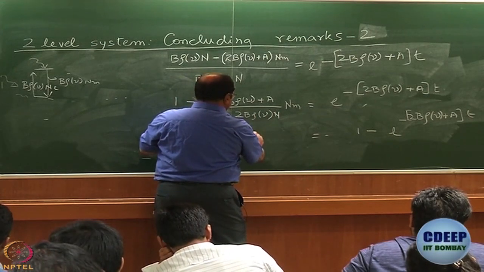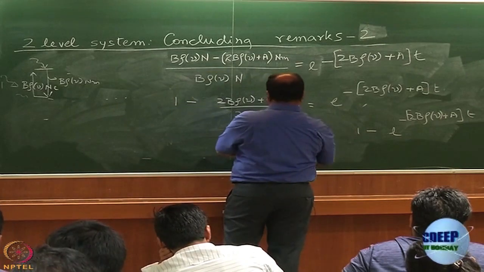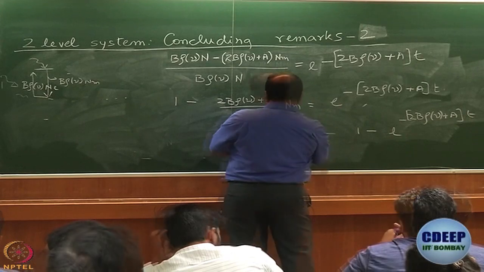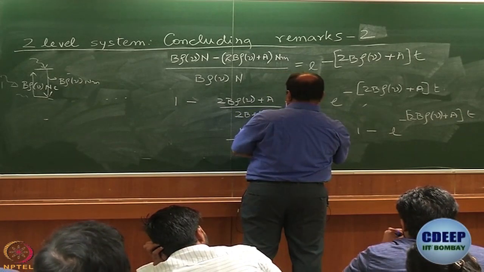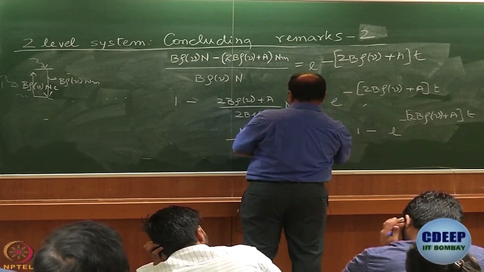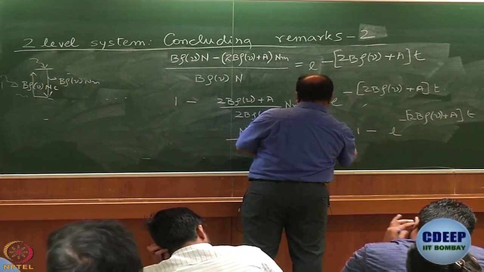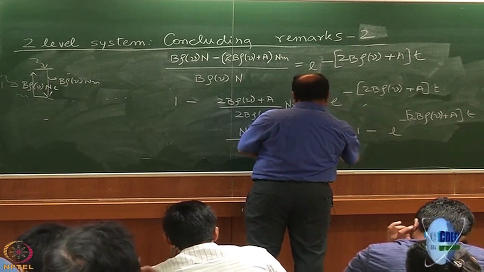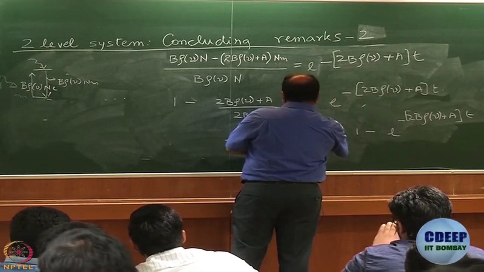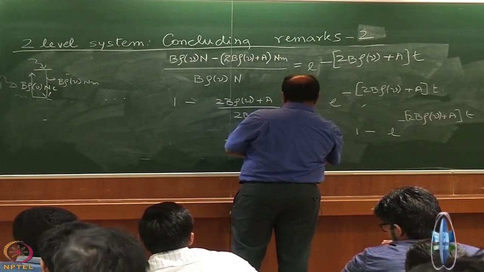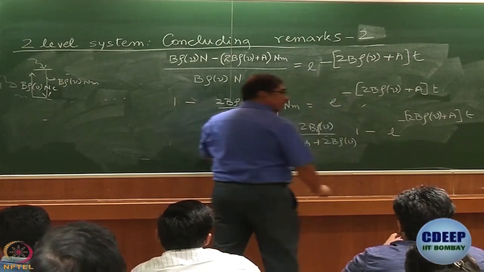So Nm divided by N will be equal to what? 1 by 1 plus A by 2b rho nu, which is 2b rho nu divided by A plus 2b rho nu. Is that right?